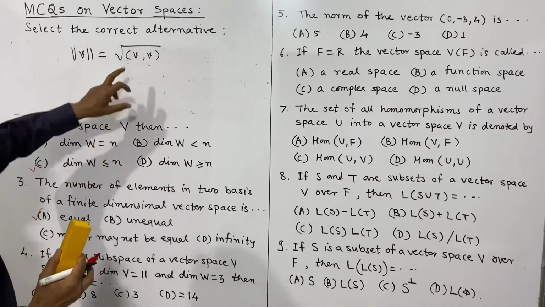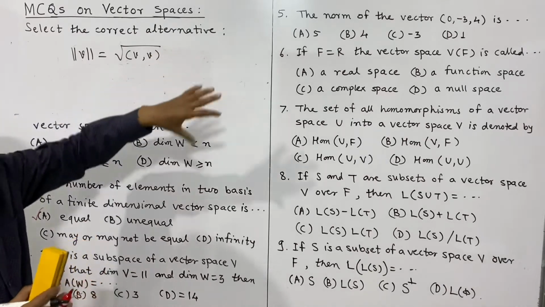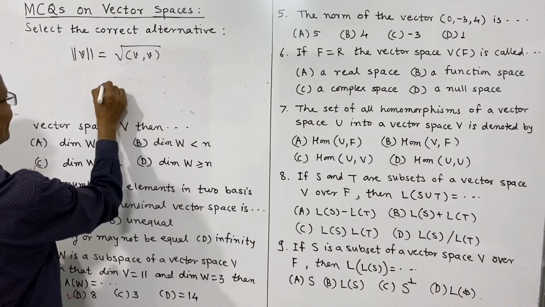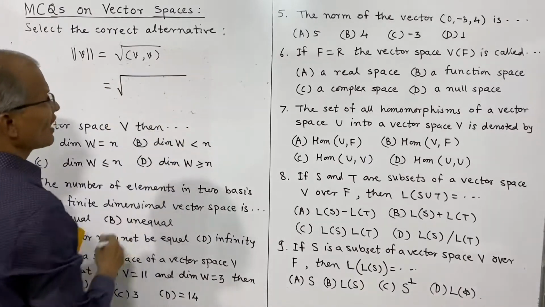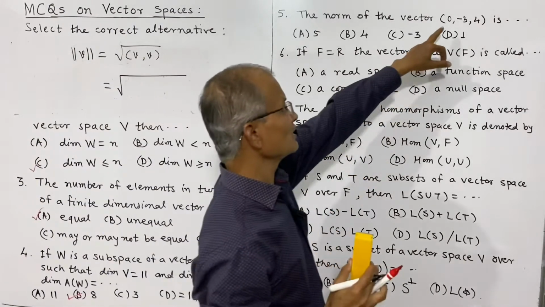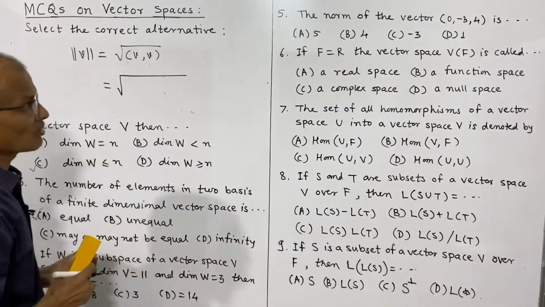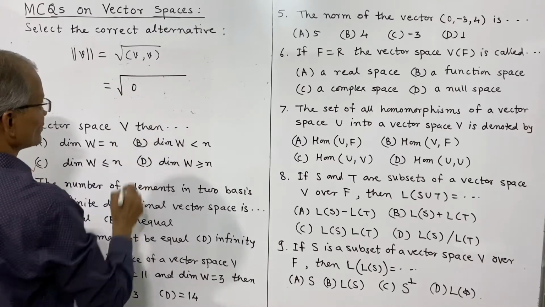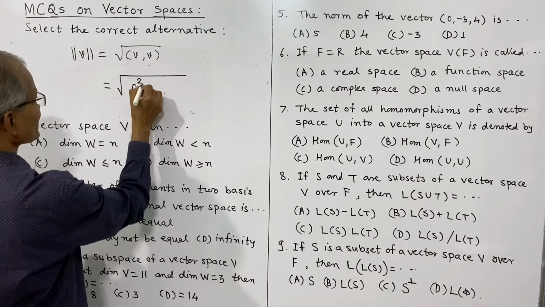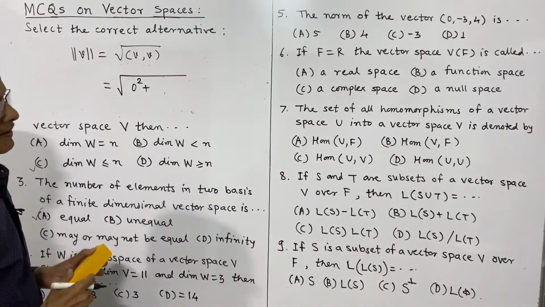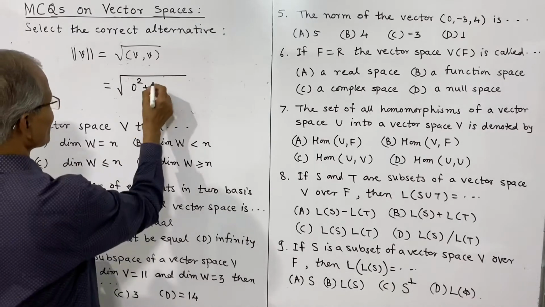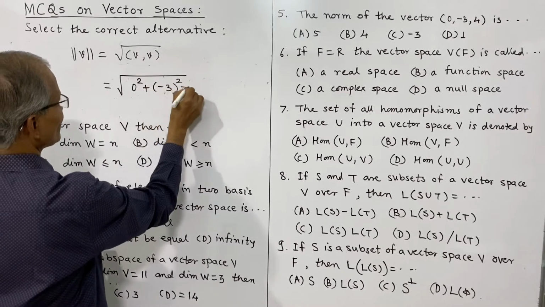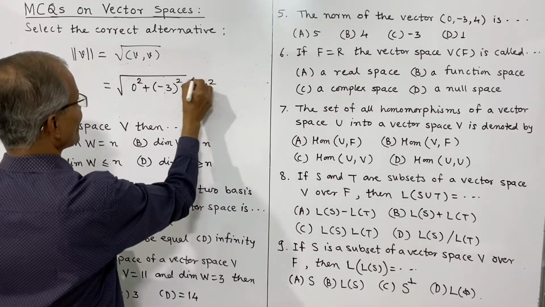The inner product of V and V can be considered here as the dot product, so we will have the square root of the dot product of this vector with itself, that is 0 squared, plus minus 3 into minus 3, that is 9 or minus 3 squared, plus 4 squared.